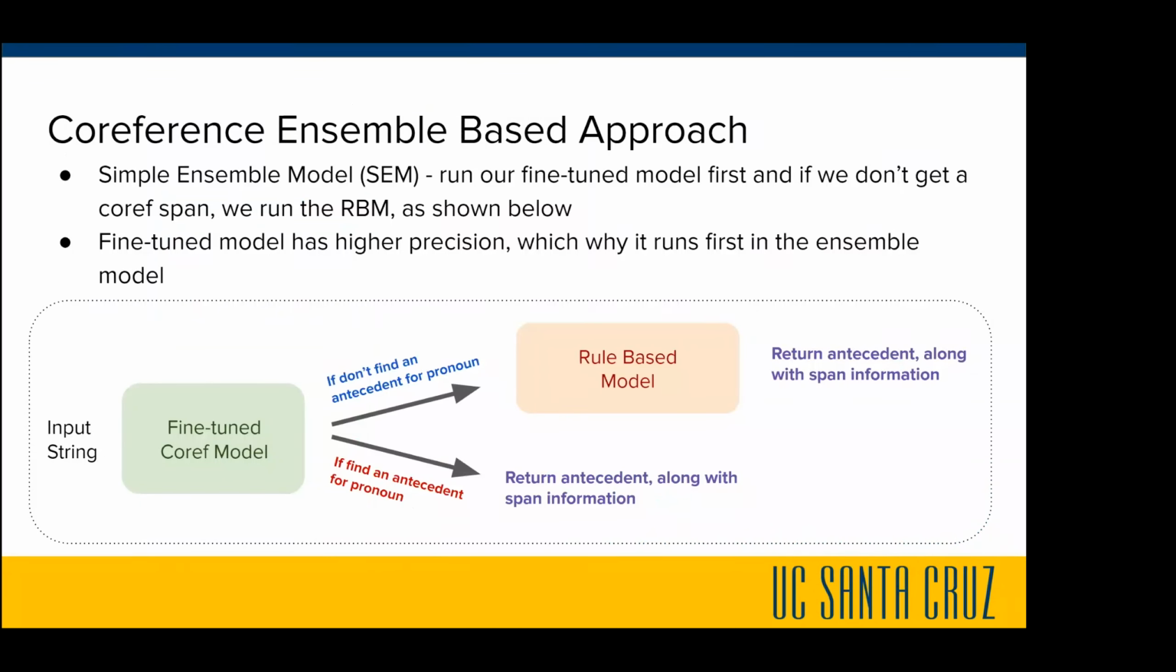Next slide. Okay, so upon analyzing our fine-tuned Coref model and rule-based model, we found that our fine-tuned Coref model had a much higher precision than the rule-based model. In addition to that, we found the rule-based model had a higher recall. So that motivated us to try a simple ensemble model where we would run our fine-tuned Coref model first on our input. And if we don't get an antecedent for the pronoun detected, we would run the rule-based model. And if we do find an antecedent for the pronoun, we'd use that from the fine-tuned model. And the architecture is shown below.